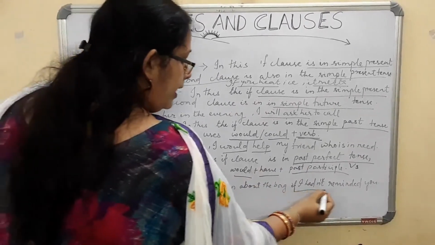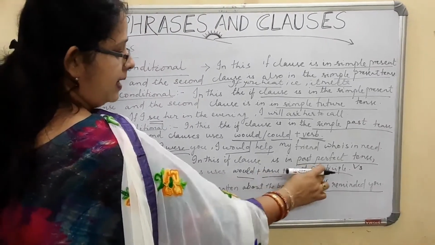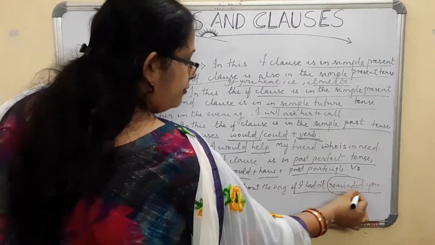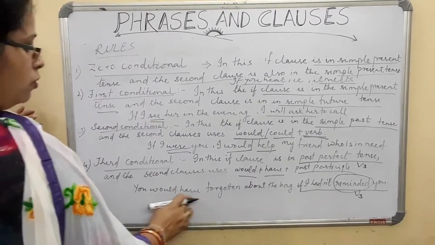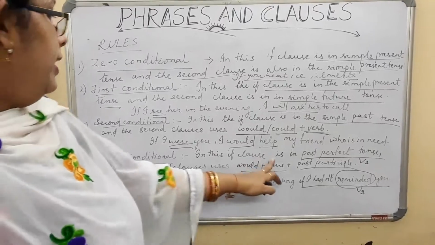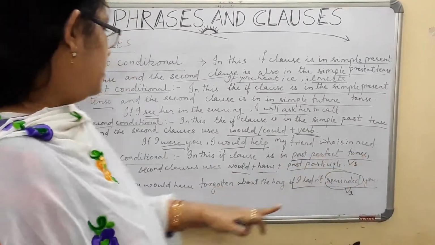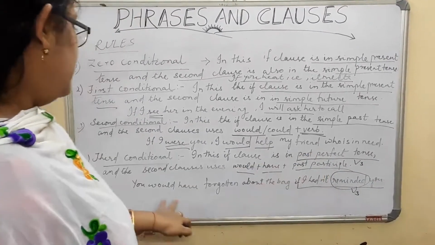Now this is your if clause. If I hadn't reminded you, reminded is your V3 form of remind, and the clause, you see, you would have forgotten about the bag. Understood now? This if clause is in past perfect tense, that is if I hadn't reminded you, and the second clause is would plus have plus past participle, you see.